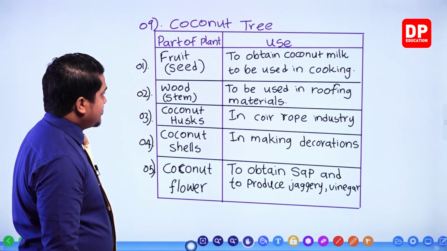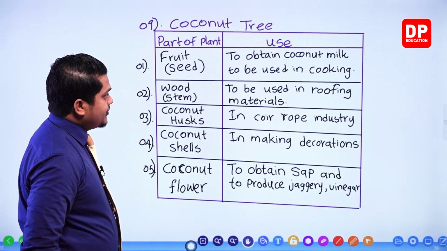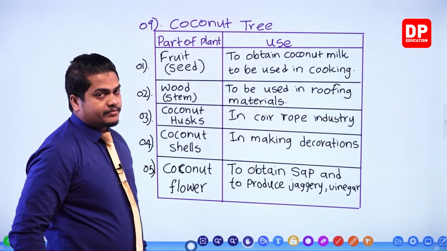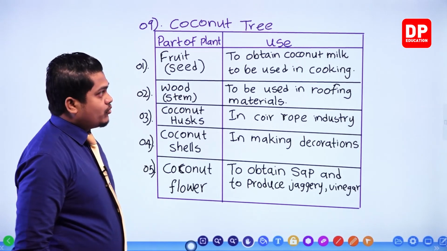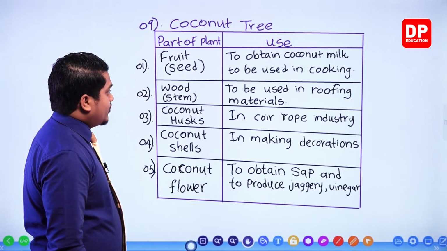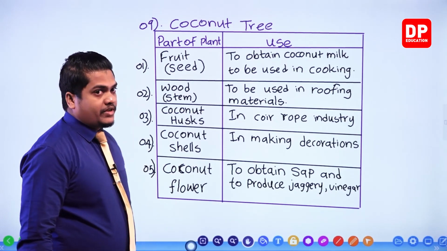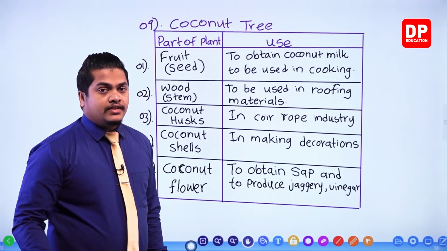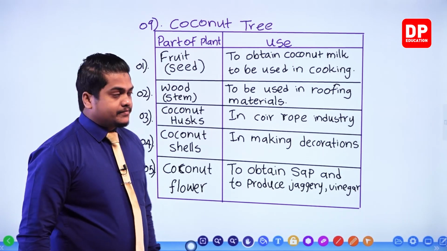So what are those 5 parts? Coconut fruit or the seed to obtain coconut milk to be used in cooking. Other than that, there are other purposes as well, but I have written down the main one which we Sri Lankans use. Then the wood or the stem, it is used in roofing materials, like in the infrastructure of the roof, we use this coconut wood.